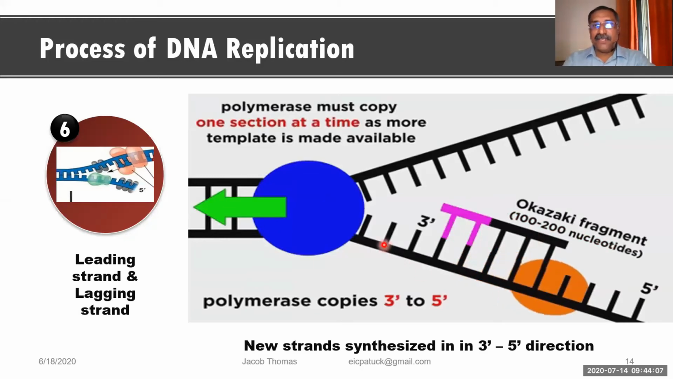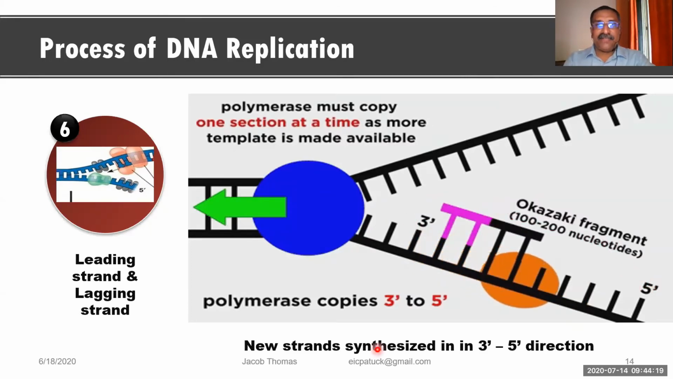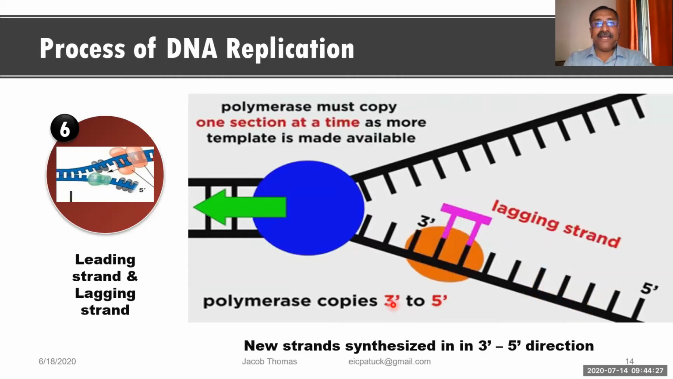Now you see this DNA strand. This is the parent strand. The parent strand, if you look at it, is in the 5' to 3' direction. So in this DNA strand, you can see that the polymerase enzyme can add nucleotides only at the 3rd carbon atom. I mean the 3' to 5' direction. That means the new strand is always synthesized in the 3' to 5' direction.